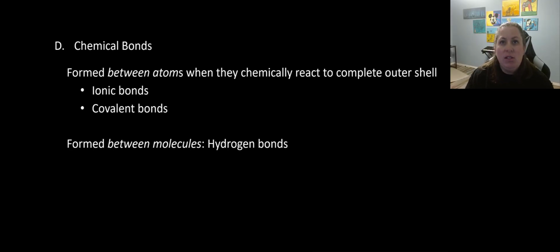All right, so this brings us to the chemical bonds. How do they make sure that their outer shells are full and happy? So chemical bonds are formed between atoms when they chemically react together to help complete that outer shell. There are two types we're going to talk about that fall into this category. There are ionic bonds and there are covalent bonds. We are also going to talk about hydrogen bonds, but one thing to note is hydrogen bonds are between molecules, not between atoms. Okay, so ionic and covalent are between atoms. Hydrogen bonds are between molecules.